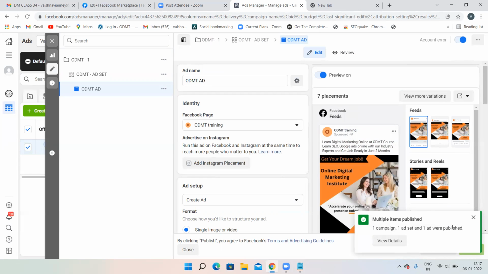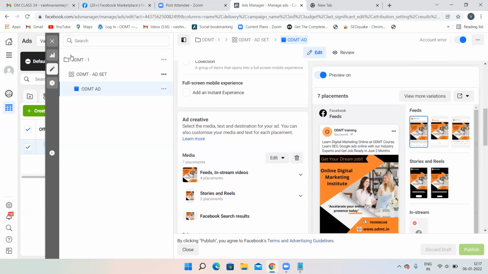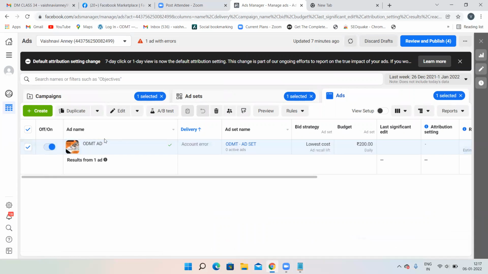One campaign, one ad set, and one ad were published. That's it. This is how you need to create a Facebook ad. See, this is what we have created right now. Like this, you have to create a Facebook ad.